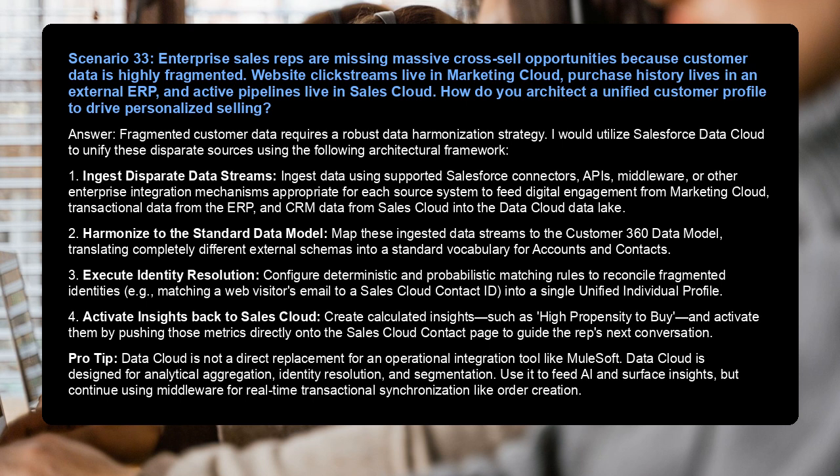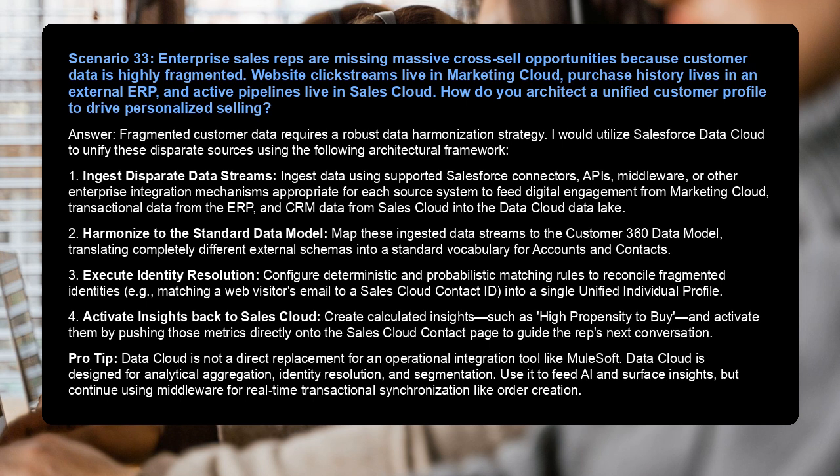2. Harmonize to the standard data model. Map these ingested data streams to the Customer 360 data model, translating completely different external schemas into a standard vocabulary for accounts and contacts. 3. Execute identity resolution. Configure deterministic and probabilistic matching rules to reconcile fragmented identities, for example, matching a web visitor's email to a Sales Cloud contact ID into a single unified individual profile.